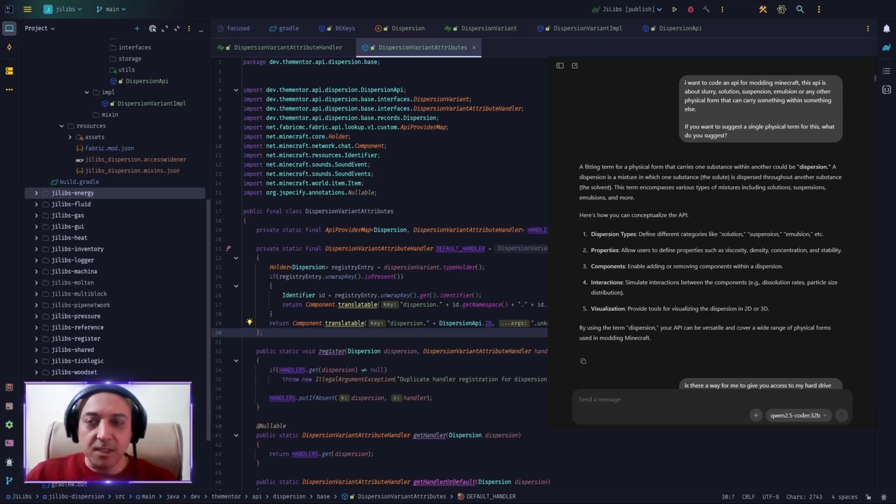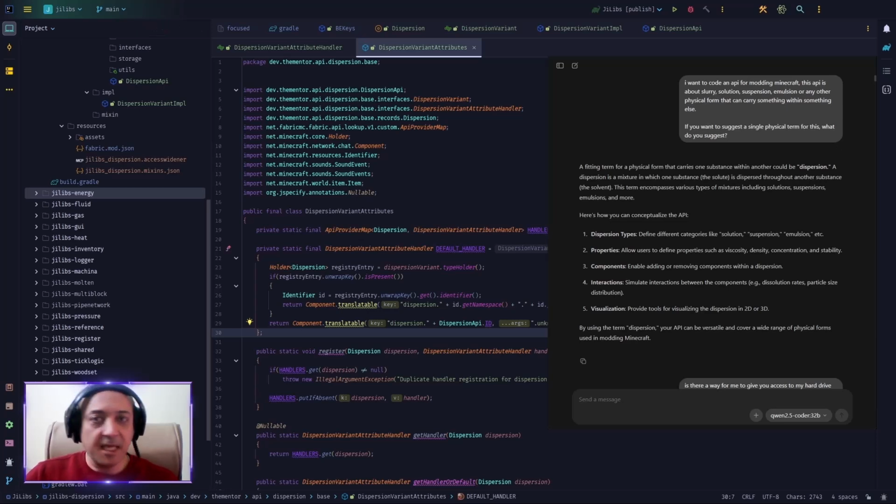Before we start coding, I need to mention that I had done my brainstorming and I had a lot of chat with Ollama. However, I want to tell you a brief explanation of what's going on. Basically, dispersion is a very rich physical term. It can be related to different types of materials being carried by each other. For example, solutions, suspensions, emulsions, colloids, gels, foams, and many more things that we will take a look at.